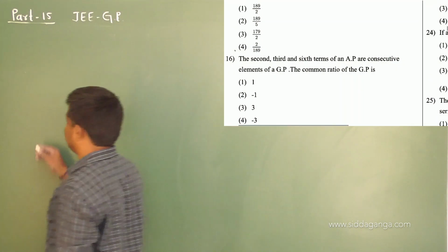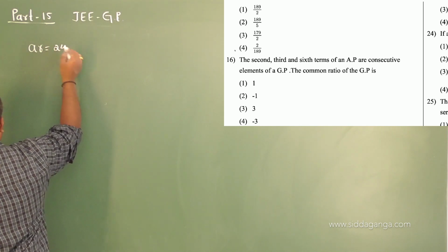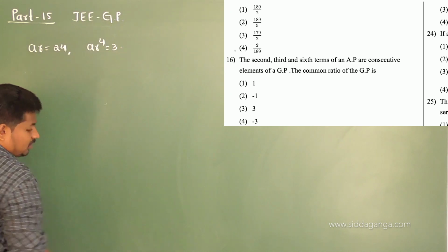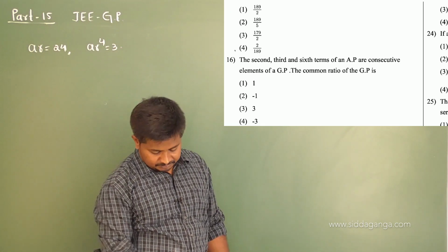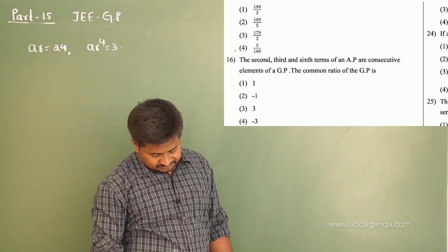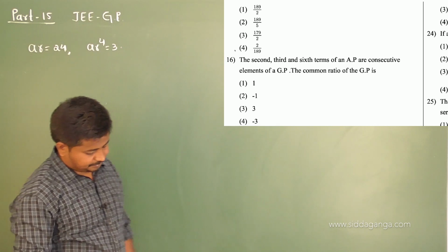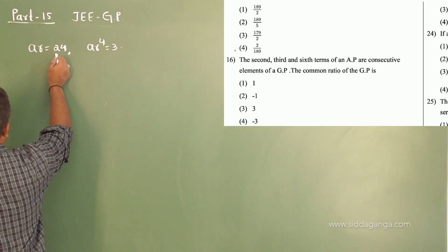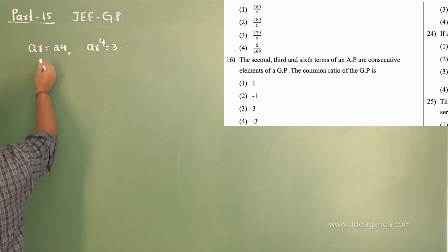Second term is 24, you mean AR. Fifth term is AR power of 4, which is 3, right? Let me divide the fifth term by the second term.